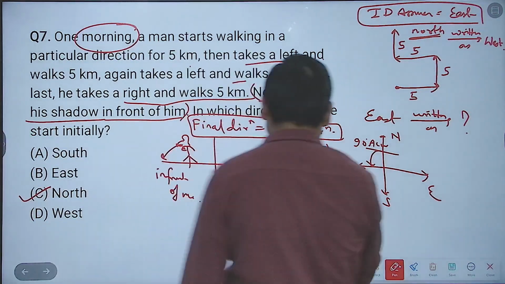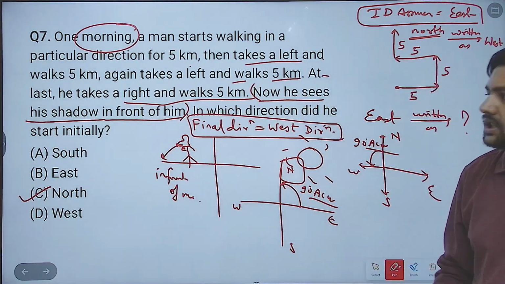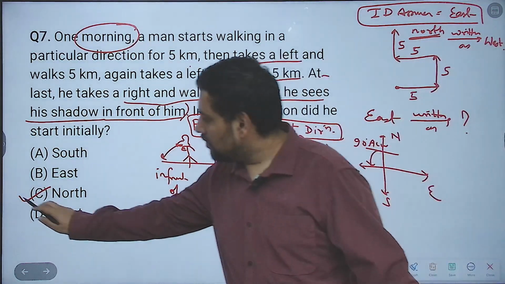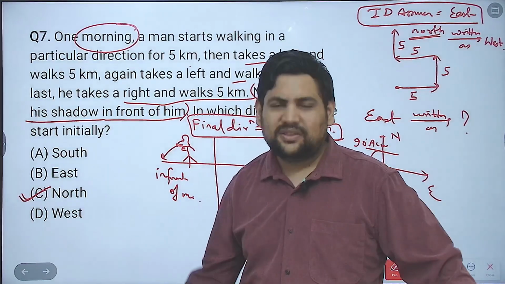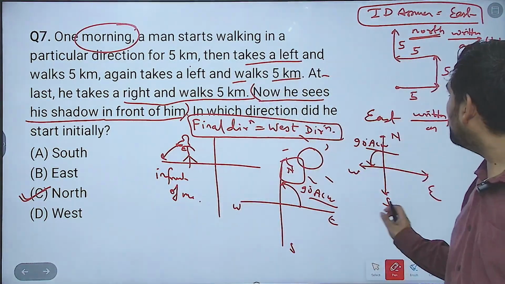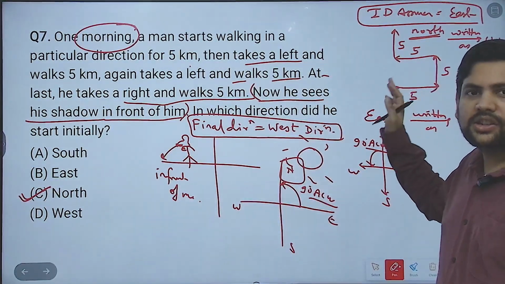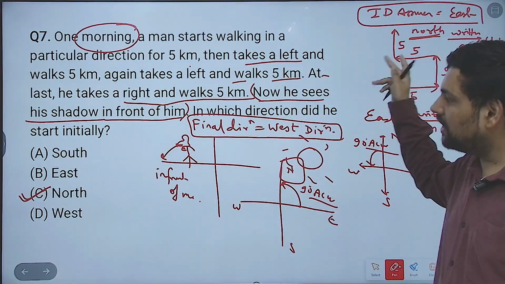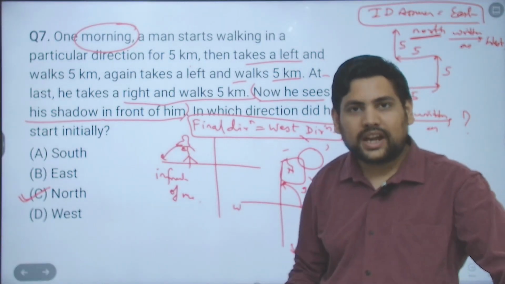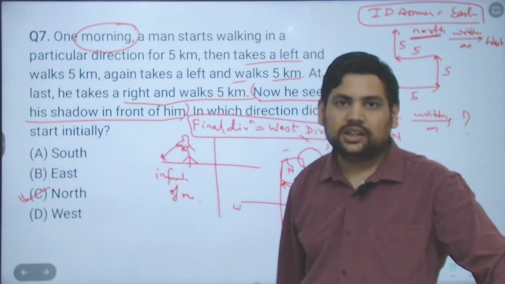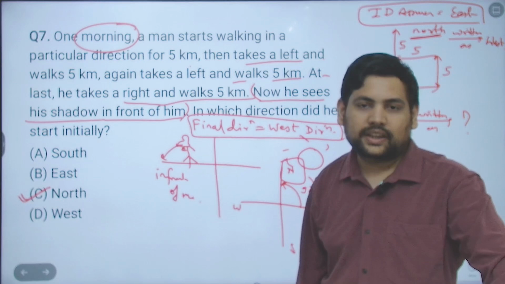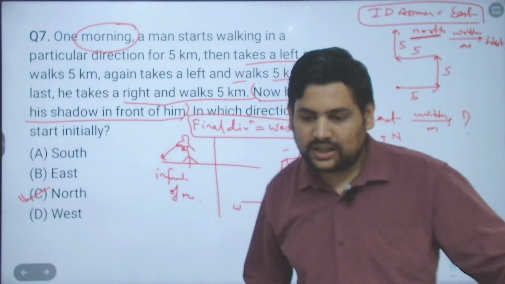That becomes your answer. He was going in north direction initially, and then of course there were some direction changes. Understood how you are finding this? Whatever direction you take, you find the values and then you change it accordingly, based on whatever is given in the question. Based on that, you get some clue about the final direction, and based on that, you change the initial direction and solve. Got it? Okay, that's it for this. Thank you.